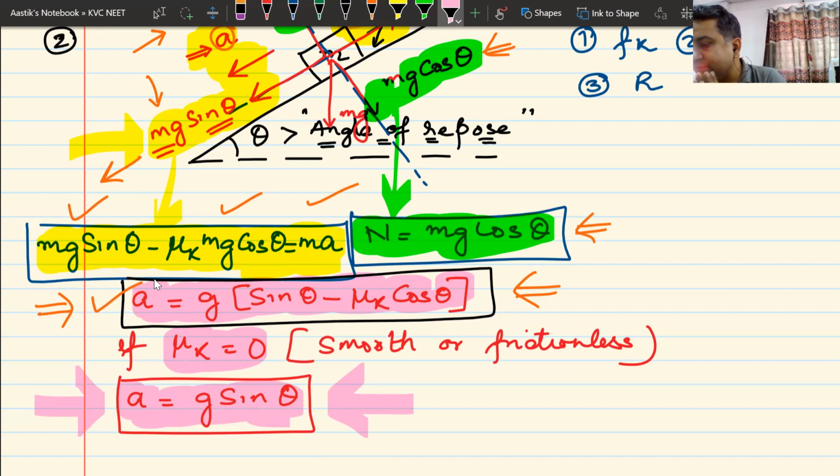Do we understand this? All of you? If there is no friction, answer is g sin theta. If there is friction, answer is g times sin theta minus mu k cos theta. As simple as that. This should not be much of a problem. Clear?